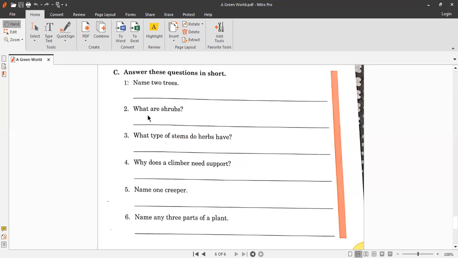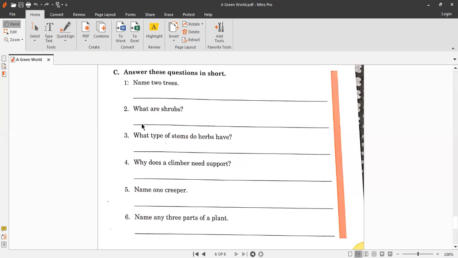Okay. And now question number 2 is what are shrubs? So your answer would be shrubs are small plants with woody stems. Okay, shrubs are small plants with woody stems.